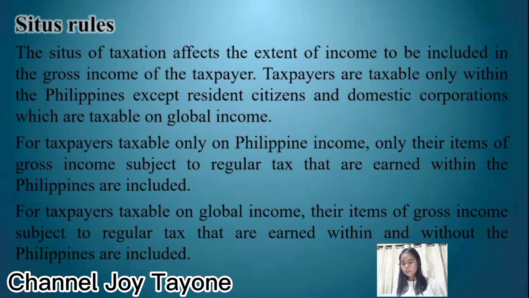So our short recap, situs is the place of taxation. So situs of taxation also affects the extent of income included as items of gross income of the taxpayer. It must be recalled that all taxpayers are taxable only on Philippine income except resident citizens and domestic corporations, which are taxable on global income. For taxpayers taxable on Philippine income, only their items of gross income subject to regular tax from sources within the Philippines are included in the gross income. For taxpayers taxable on global income, their items of gross income subject to regular tax from sources within and without the Philippines are included in the gross income.